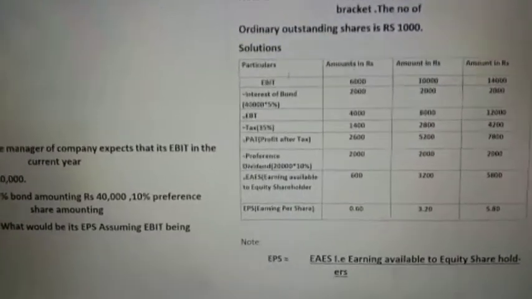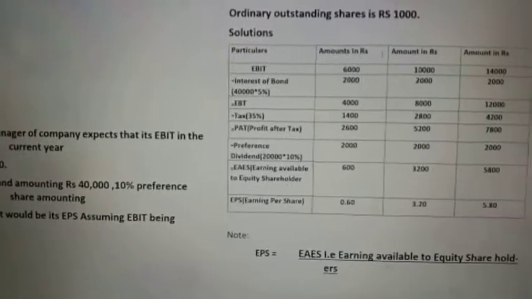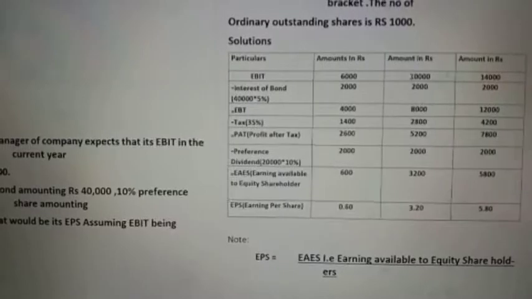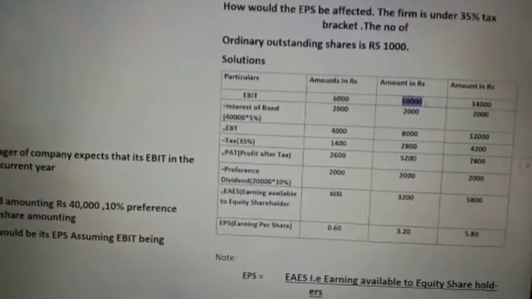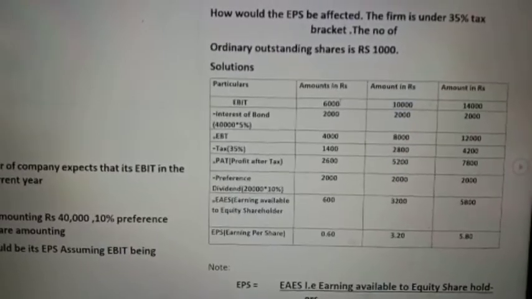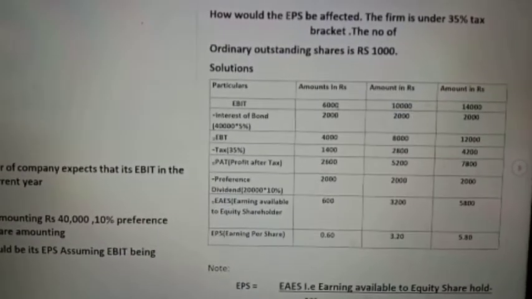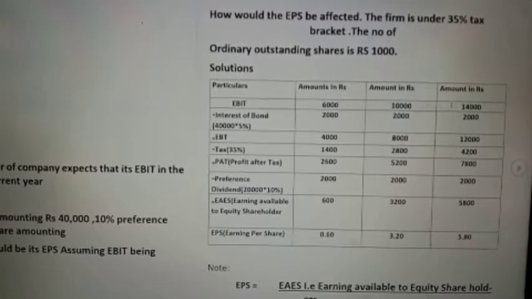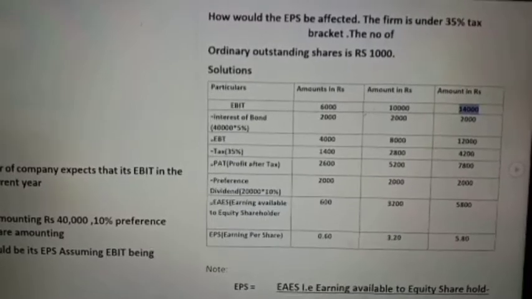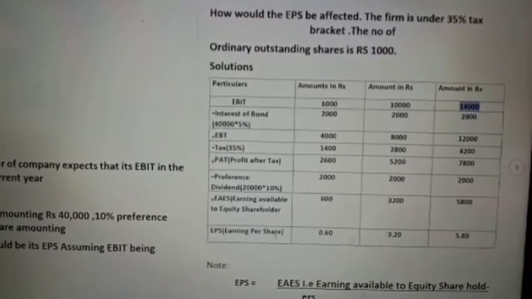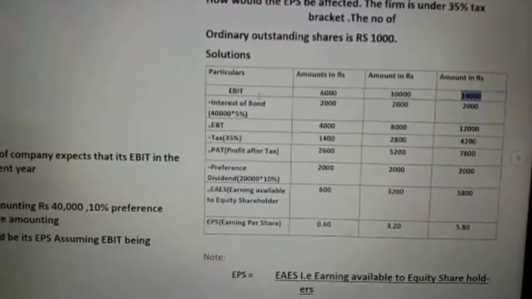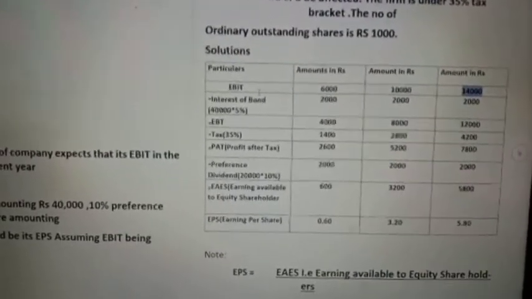So here is the particulars, you can see amount and amount. This 10,000 is the present year EBIT, this 6,000 is if the EBIT reduces to 6,000, and here if the EBIT rises to 14,000, what will be the effect on EPS, especially this part, EPS. See here how to calculate this. How will we calculate EPS from EBIT?